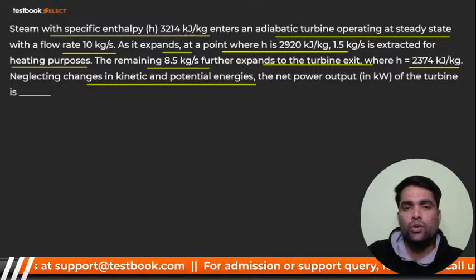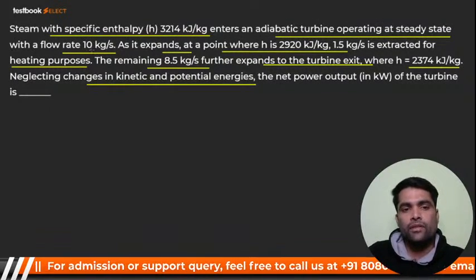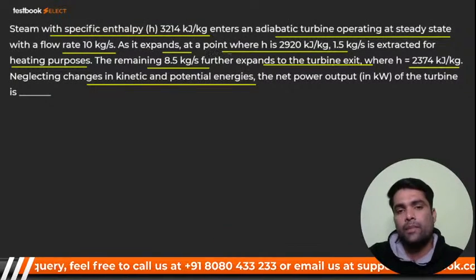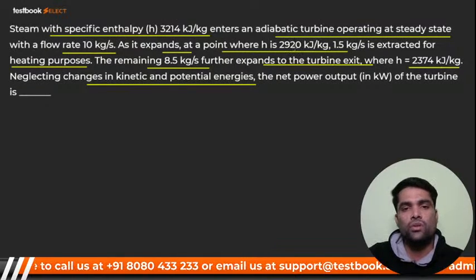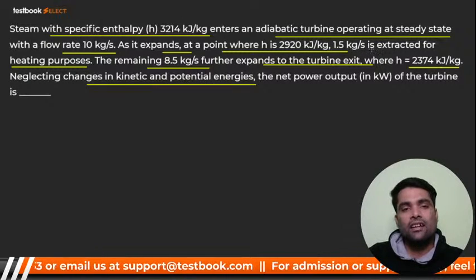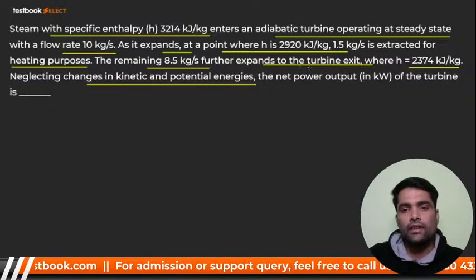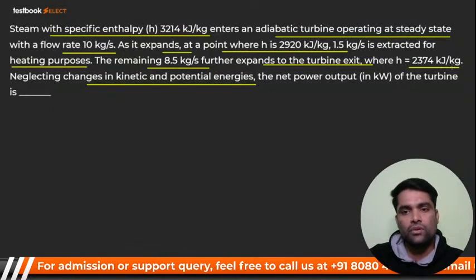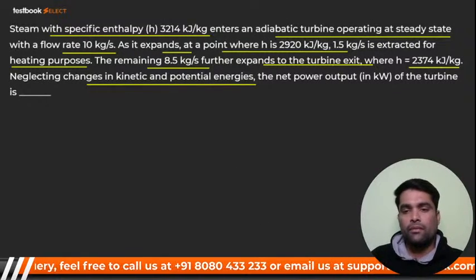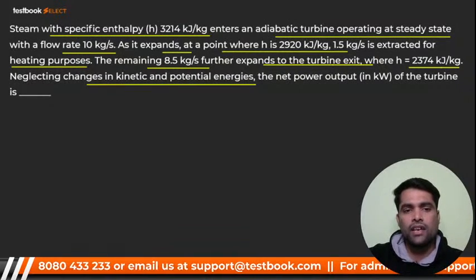Steam with specific enthalpy 3214 kilojoule per kg enters adiabatic turbine operating at a steady state with flow rate 10 kg per second. As it expands at a point where H is equal to 2920 kilojoule per kg and mass flow rate 1.5 kg per second is extracted for heating purpose. The remaining 8.5 kg per second further expand to the turbine exit where H is equal to this much, neglecting changes in kinetic energy potential. The net work output they are asking. My dear, we have done already this kind of question, right? So you can solve it very easily. बहुत आसानी से आप कर लोगे.